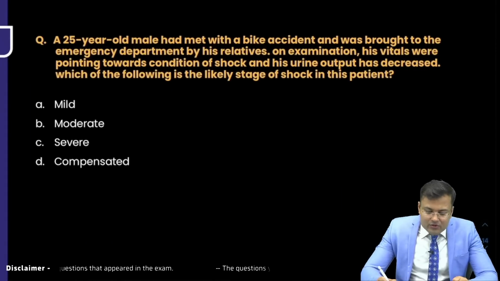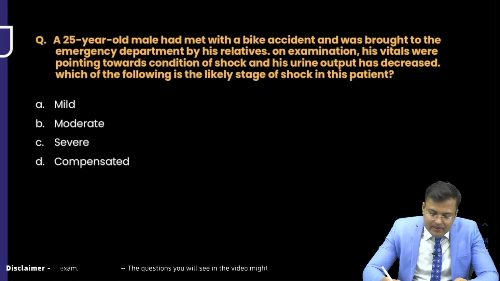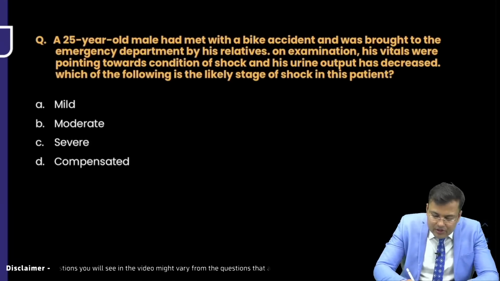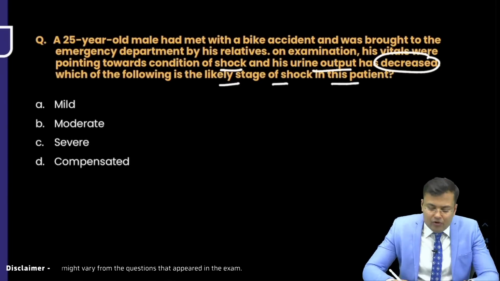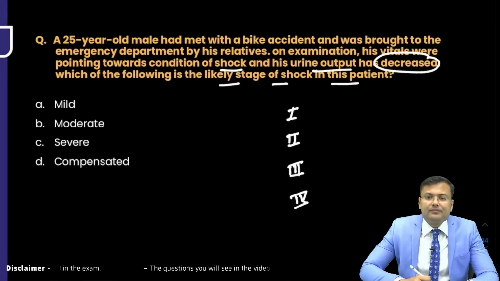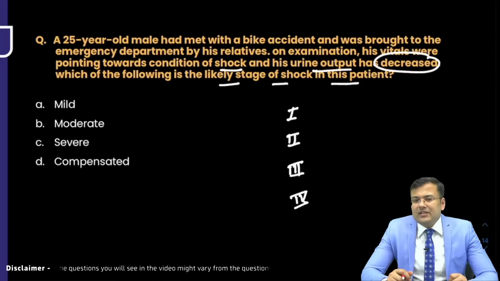A 25-year-old male had met with a bike accident, was brought to the emergency department by his relatives. His vitals were pointing towards a condition of shock. Urine output has decreased. Which of the following is the likely stage of shock? Now see, in hypovolemic shock, there are 4 stages. Stage 1, stage 2, stage 3 and stage 4. Okay, also known as mild, moderate, severe and compensated shock.